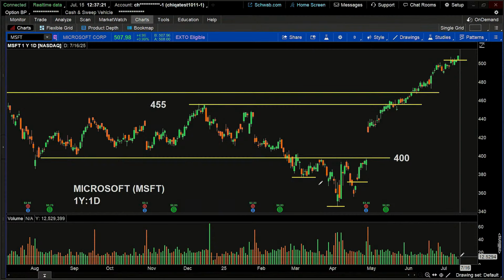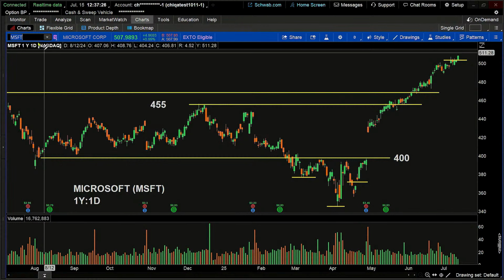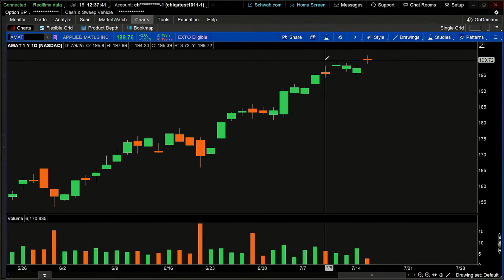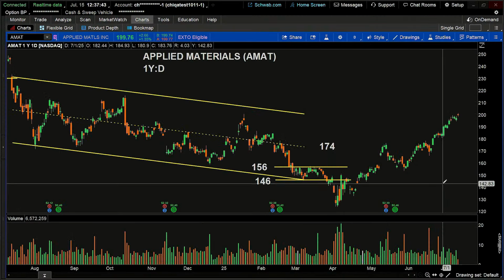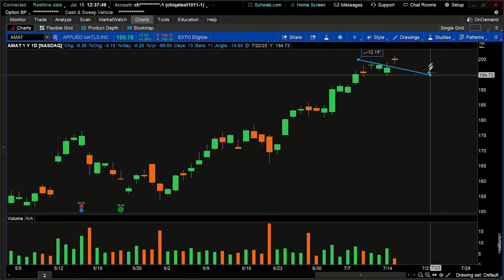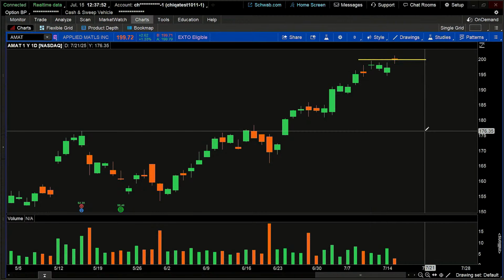Now, I want to look at one more trade example that gets us that same idea here, and that is AMAT, Applied Materials. So this is another circumstance where price had been coming down, starting to rally strongly. Volume, however, is falling off in the last few days. Let's zoom in over here on the right-hand side, and I see that price is kind of running into this same level of resistance right here. We get maybe this little bit of a breakout, and then it comes back down. So I'm going to say this: if price breaks this resistance or closes above this resistance, then enter the trade, else wait.